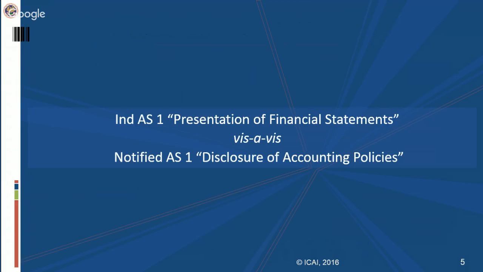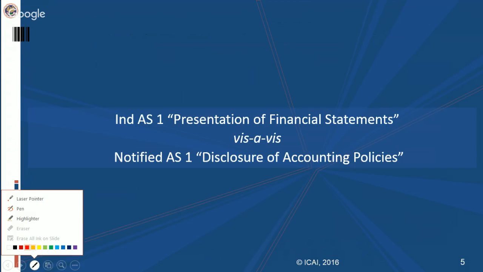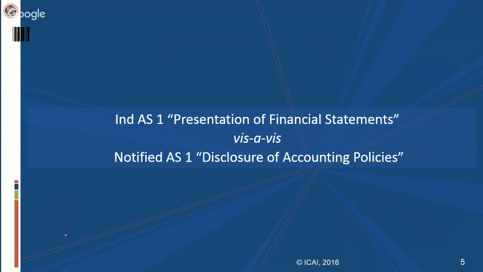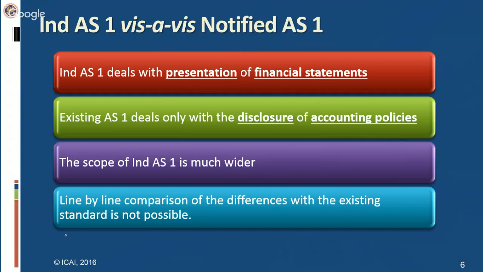Let's start with the major differences. Significant and major differences in Indian accounting standards. See, as I already told, one of the queries raised by the students was which of the Indian accounting standards are completely different from existing accounting standards. This is one of the standards which is almost different from what is there in the notified accounting standard: Ind AS 1 versus AS 1, that is, disclosure of accounting policies.